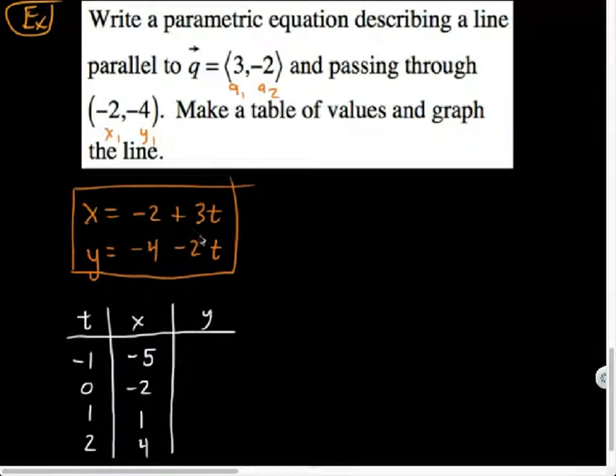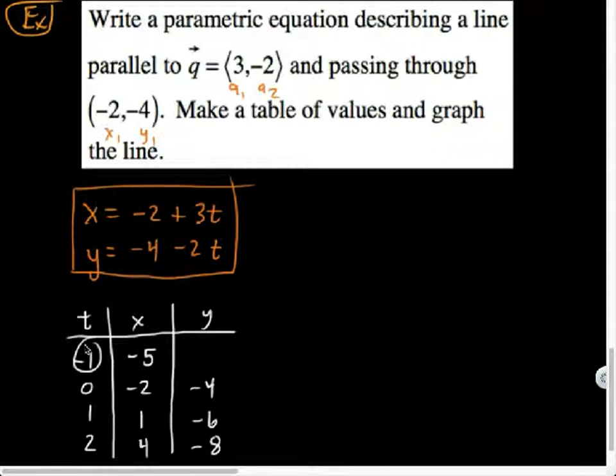And also this behaves a little bit like a y equals mx plus b in the sense that this is going to be my starting value whenever t is 0. Right? So at time 0, -2 times 0 is 0, and so that's just going to be -4, the location of y at time 0. At time 1, it will be 2 less than that, so -6. And at time 2, it'll be 2 less than that, so -8.